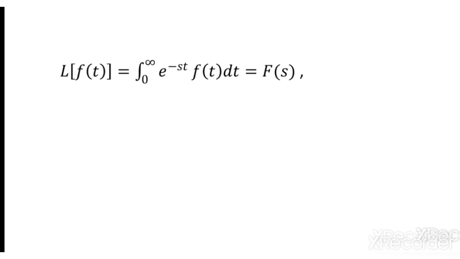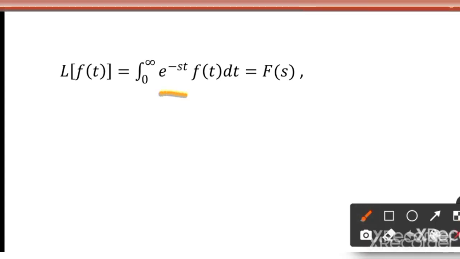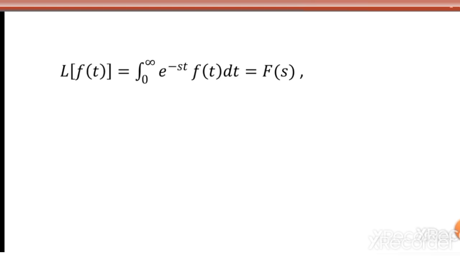where f of t is a function of single variable t defined for positive values of t, is the integral from 0 to infinity, a standard definite integral, of f of t into e power minus st dt, where e power minus st is a known, standard function, also known as the kernel of the Laplace transform. Obviously, as we integrate this, it gives a function of s. So the Laplace transform of f of t is finally a function of s.